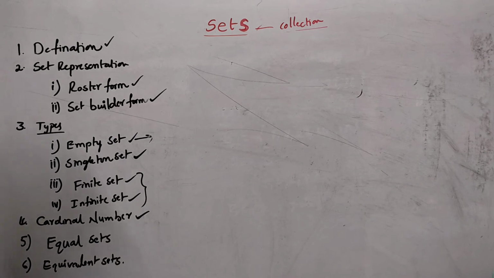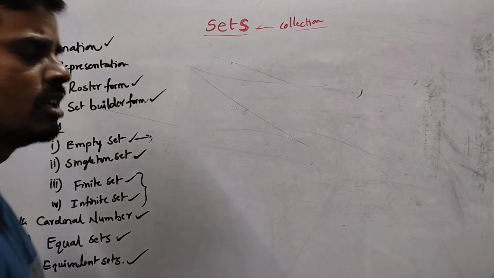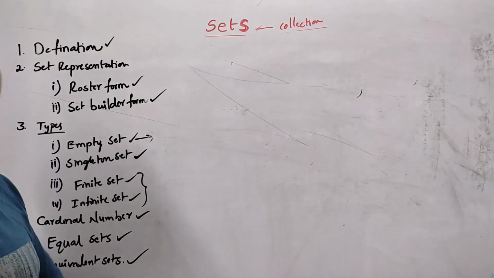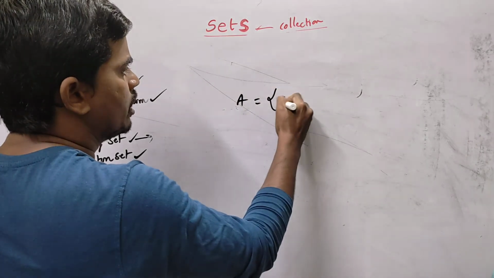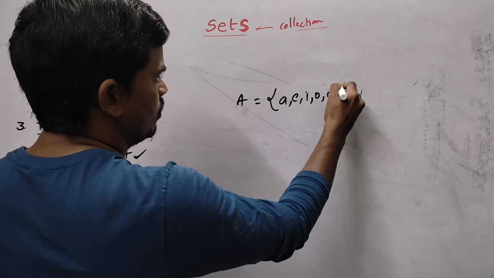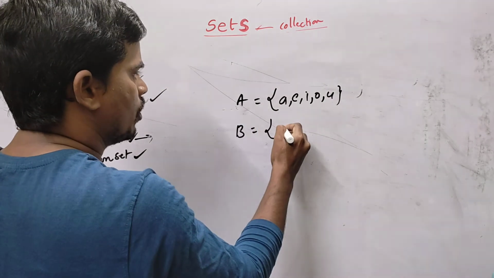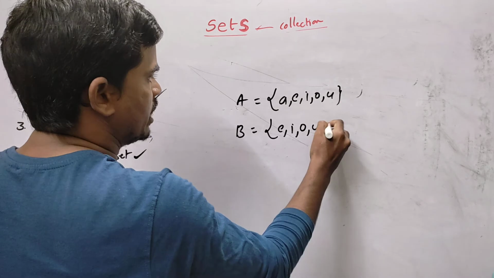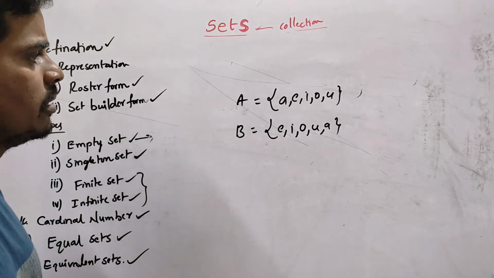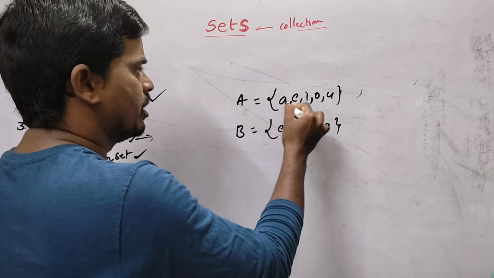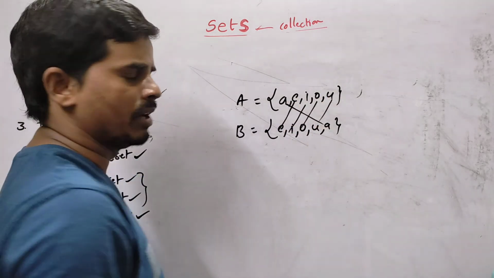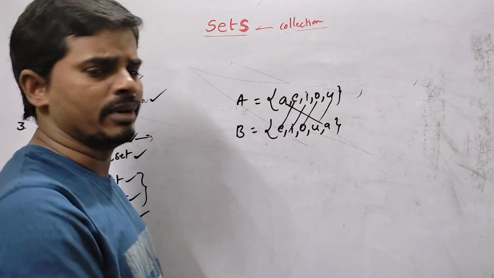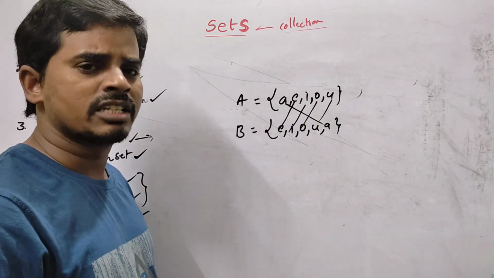Okay, students. Next, the final topic is equal sets and equivalent sets. Equal sets means when the two sets are equal. Suppose there is a set A is equal to A, E, I, O, U. There is another set B is equal to E, I, O, U, A. These are two sets having the same elements. A is an element, E is an element, I is an element, O is an element, U is an element. So both sets are having the same elements.